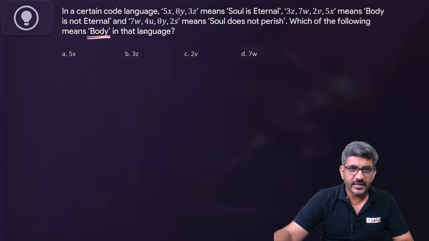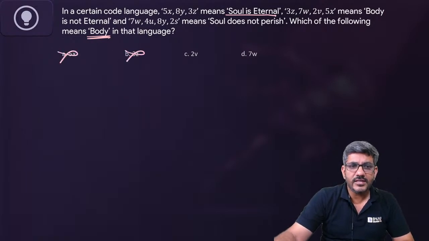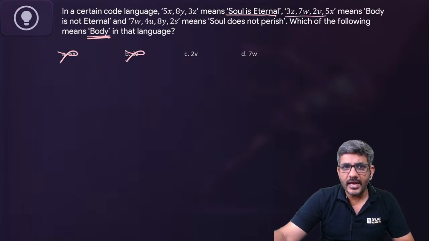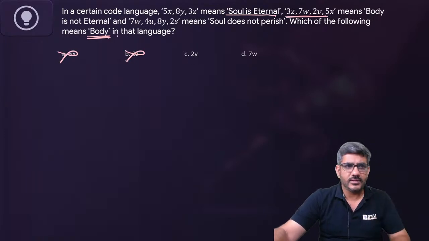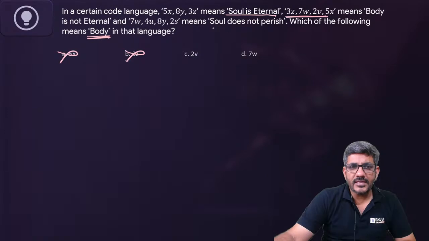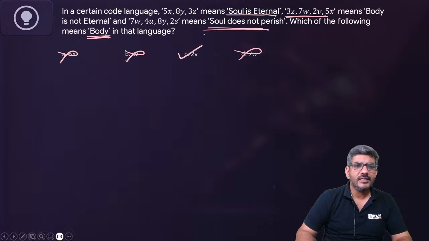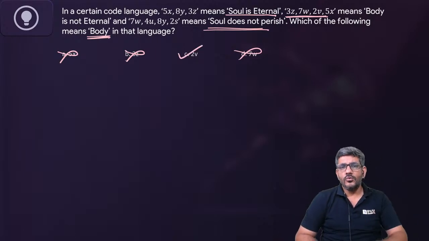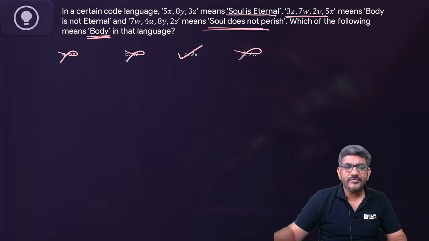देखिए फटाफट करने का तरीका ये है. Soul is eternal में कहीं body नहीं है. So my code for body cannot be 5x, cannot be 8y, cannot be 3z. So 5x is gone, 3z is gone. Right? Body is not eternal. So my code can be any one of these. So it can be 2b, it can be 7w. अभी तक दोनों हो सकते हैं. This means soul does not perish. It does not have the word body. So my code cannot be any one of these. So my code cannot be 7w as well. The answer is C, that is 2b. 2b is the correct answer for this question.